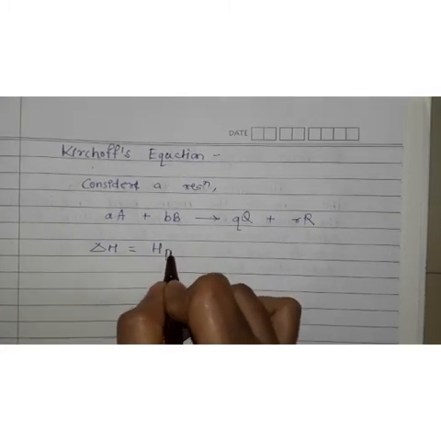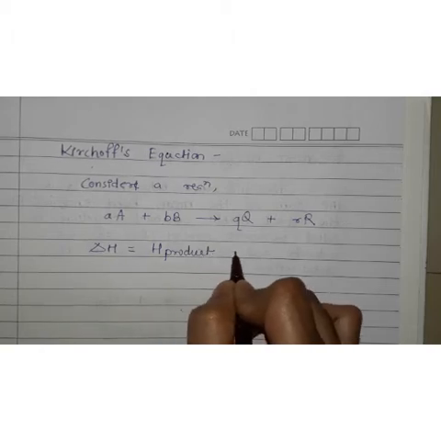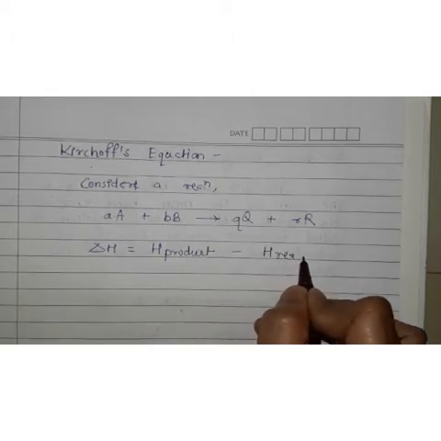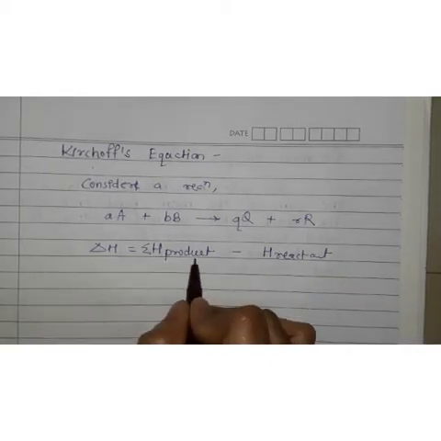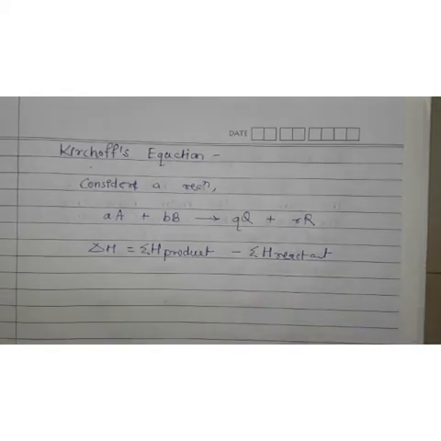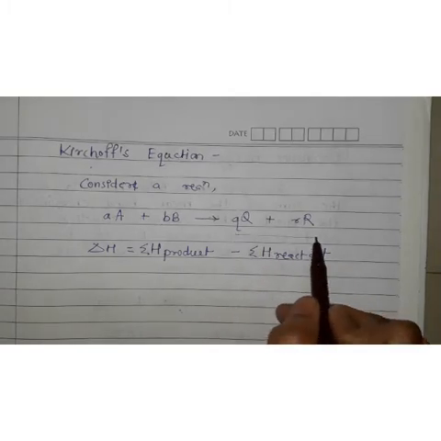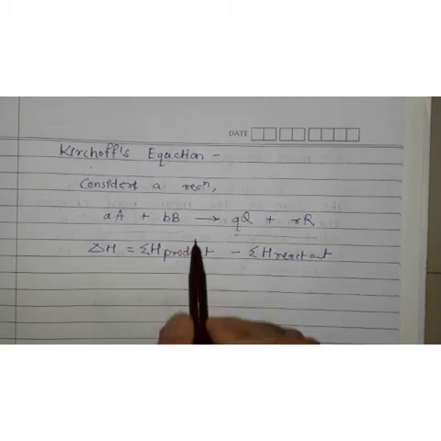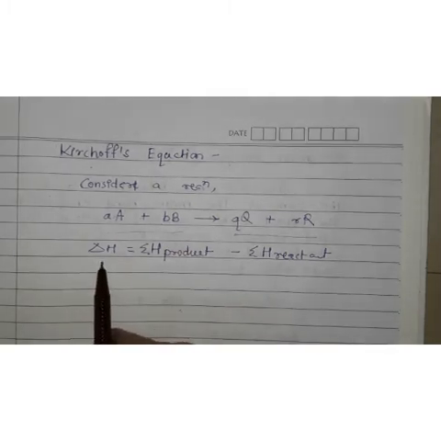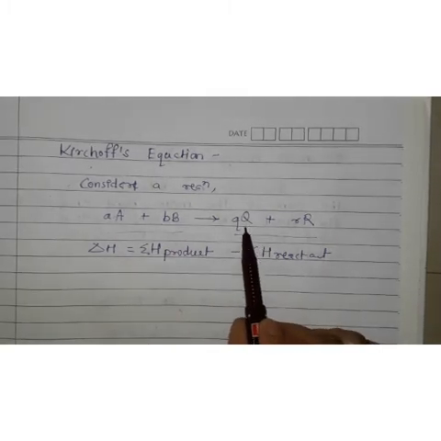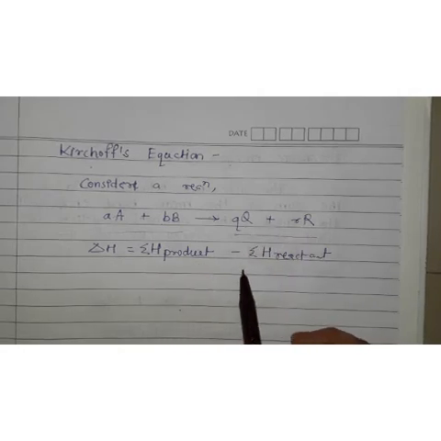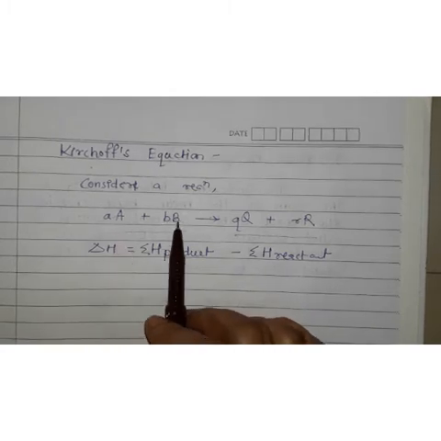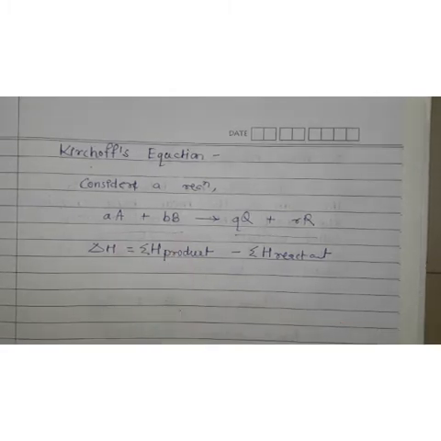enthalpies of product minus enthalpies of reactant, right? Or we can write the summation of enthalpies of product minus the summation of enthalpies of reactant. So these are the products and these are the reactants. So to get the change in enthalpy, what we have to do? We have to add the enthalpies of Q plus the enthalpies of R on the product side minus the enthalpies of A plus the enthalpy of B. So let us write that.